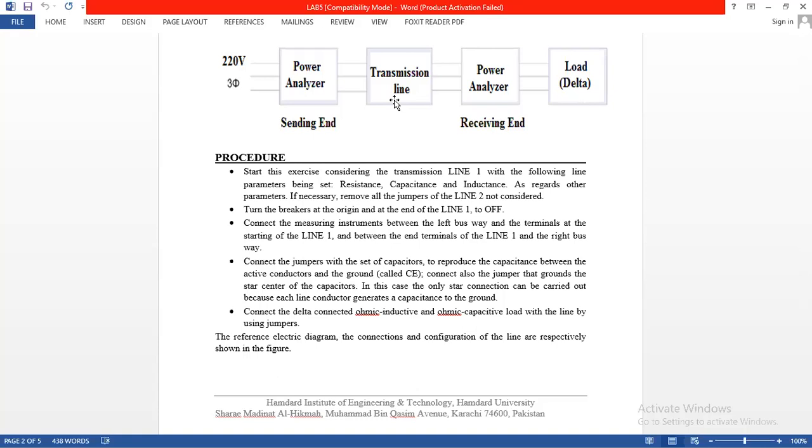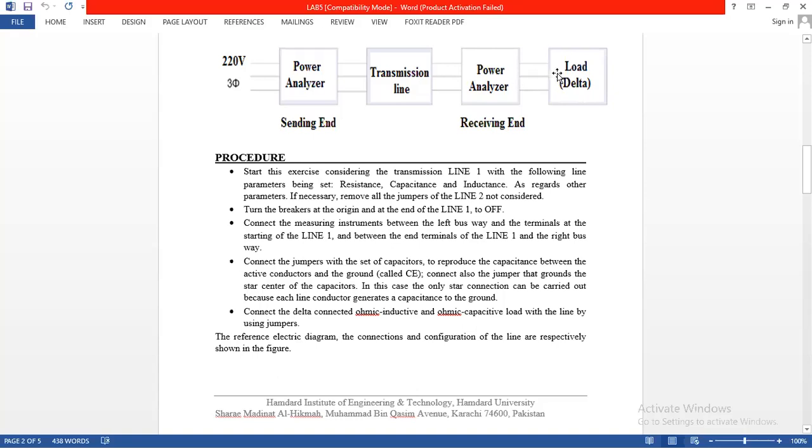At the end of a long power transmission line, a power analyzer is further connected, which also measures values that are different from the starting end, because the values at the receiving end of the power transmission line change due to the long length of the transmission line. Losses, length, voltage drop, and other things we can also measure at the power analyzer end.